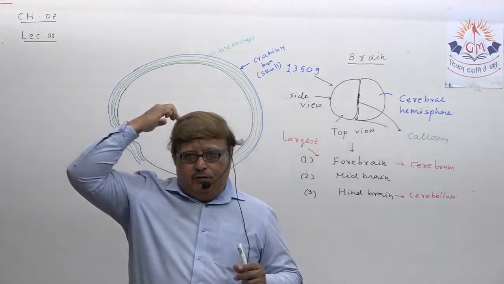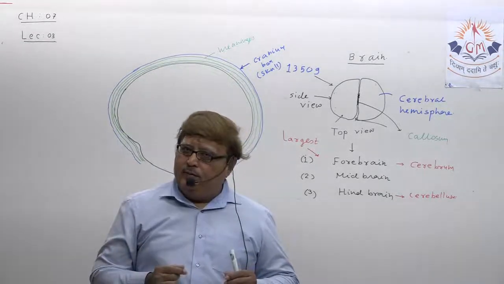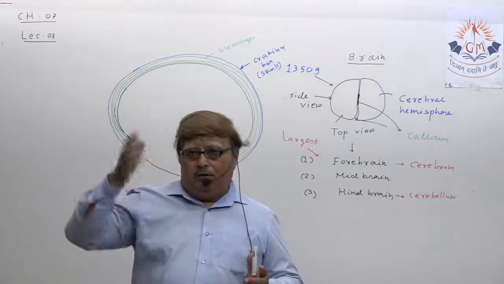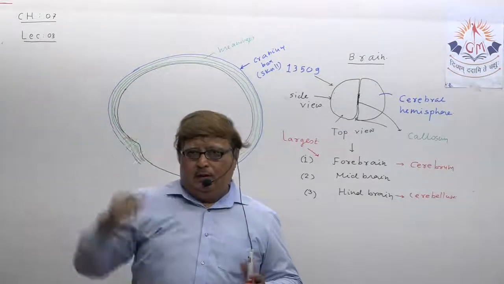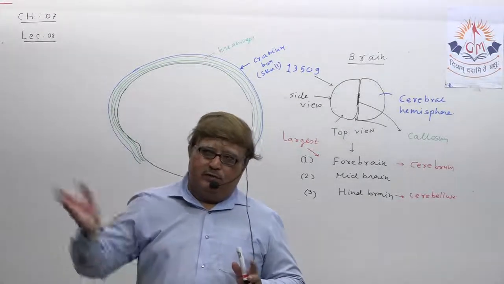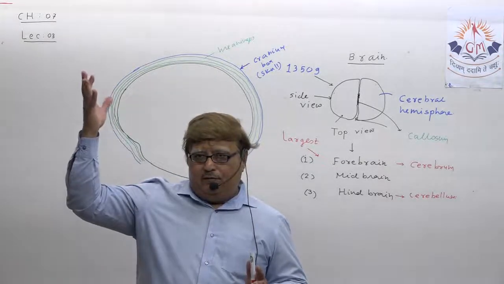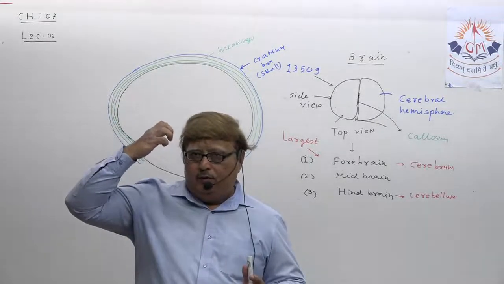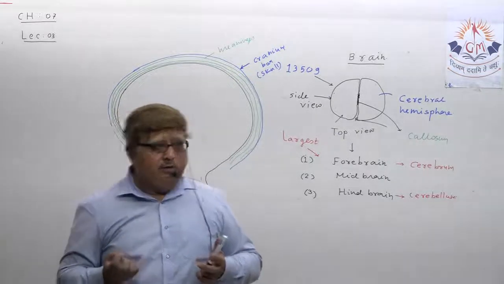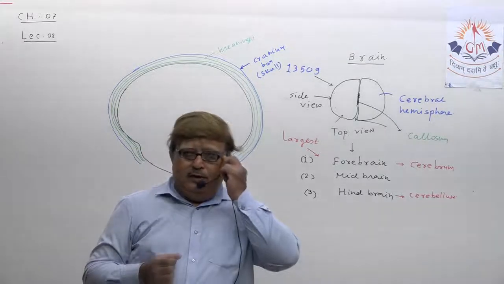Below the skull there are layers of meninges, and inside that our human brain is there. So if you hit your head, or if somebody strikes you here with a vital blow, like you dashed with a wall or somebody hit you with a hockey stick or anything else, when you get a vital blow on your skull, your brain needs to be protected from any type of mechanical shock. Understand? So that role is played by these three layers.